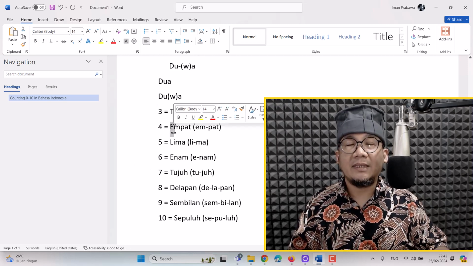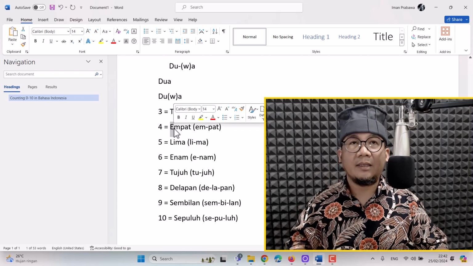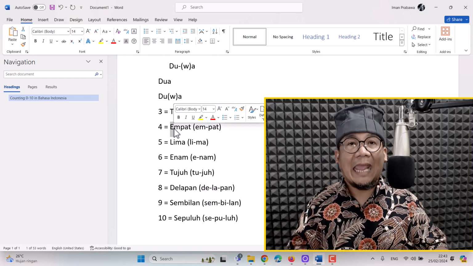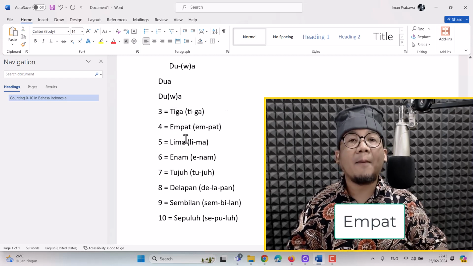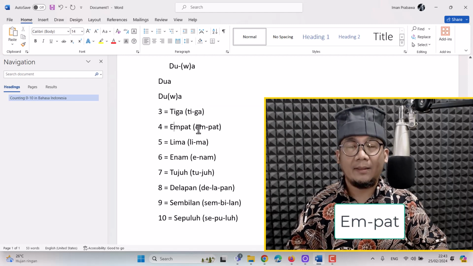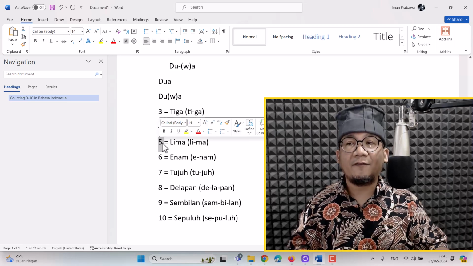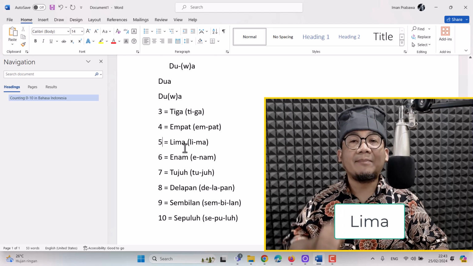So the letter E here, you pronounce it as a. Empat. Okay, it's empat. Empat. Next, 5 in Bahasa Indonesia is lima.